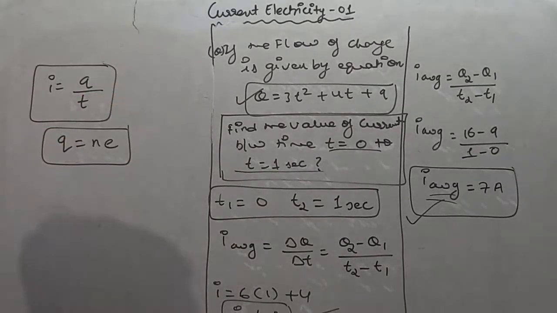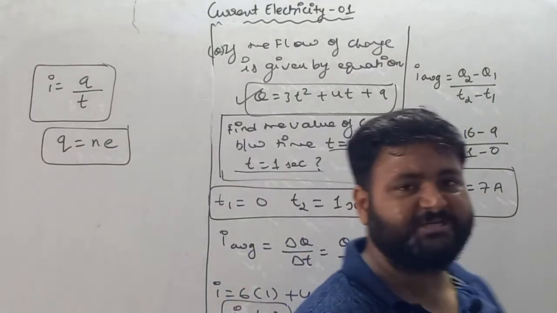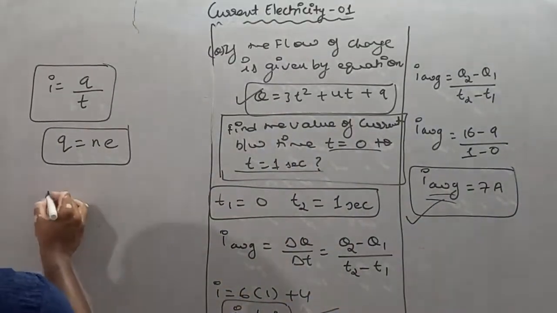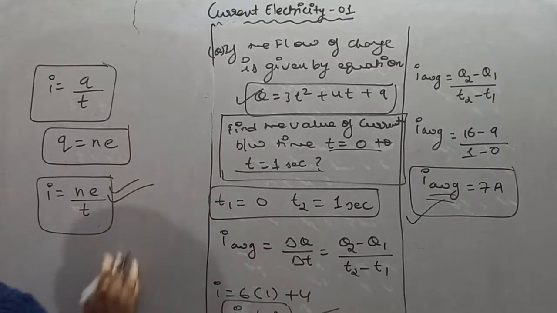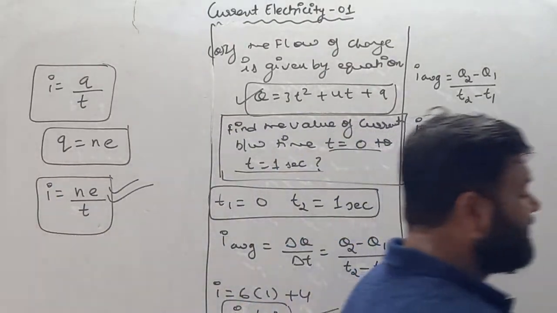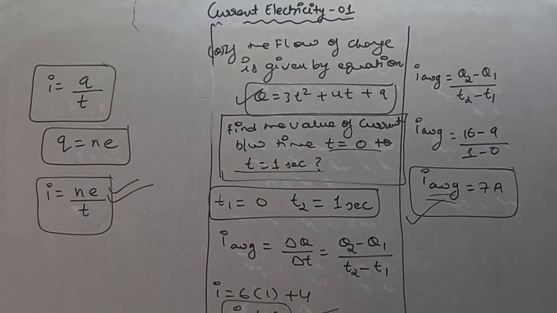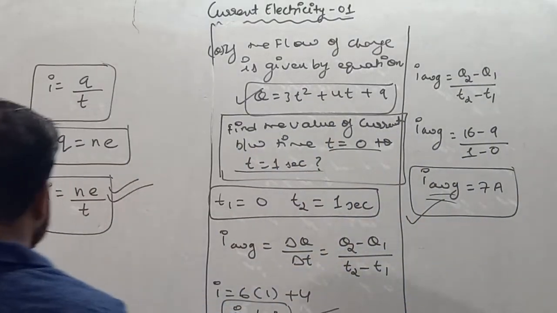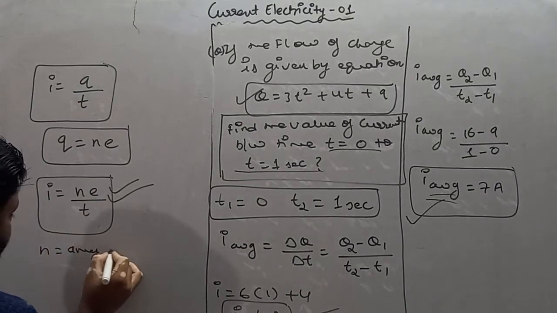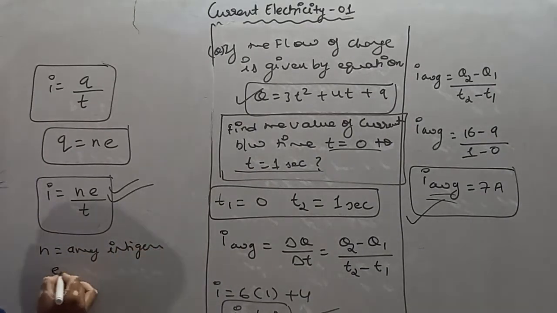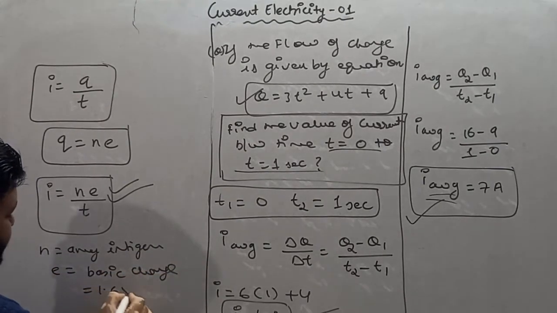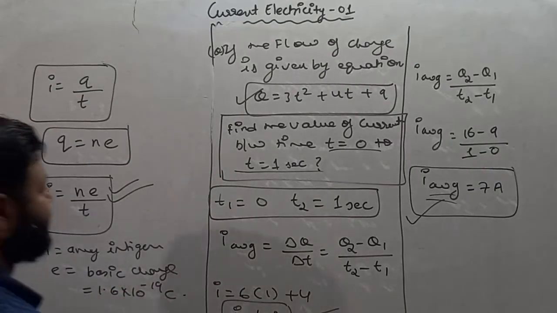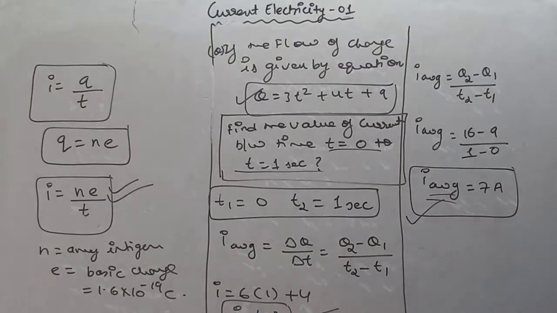As we are all aware with this formula, this is basically quantization of charge. So sometimes I equals q by t is also written as Ne by t. So remember this formula as well, my dear student. I equals Ne by t, where N is number of charges, e is value of basic charge, and t is time. N is any integer and e is, my dear student, the basic charge. The value of basic charge, as we all know, is 1.6 into 10 raised to power minus 19 coulomb.